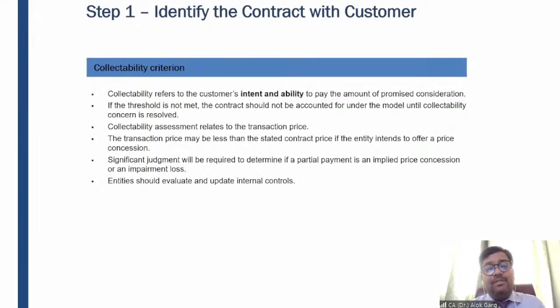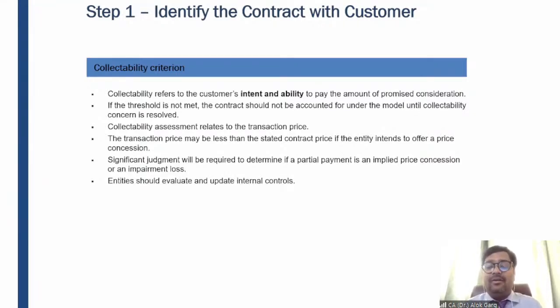there is a bankrupt or insolvent company. The intent is there. We know the background. We know that this company has obeyed all the payment obligations to its vendors and suppliers, right, or its employees. We know the intent is there, but the ability is not there. The company does not have sufficient cash to pay off its dues, right?